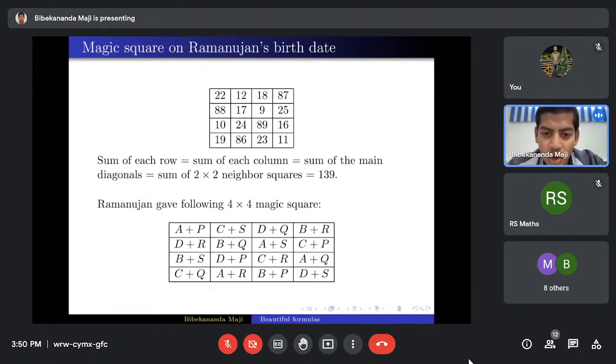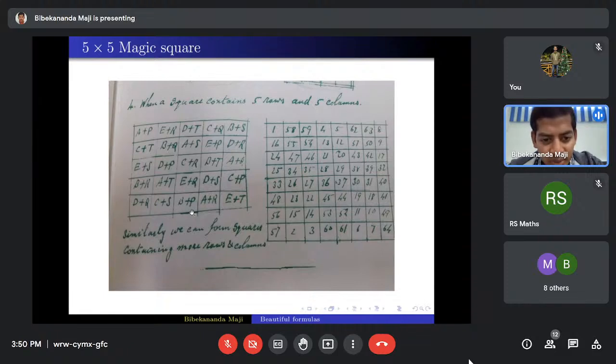So Ramanujan never stopped at one point. Again, he mentioned that in a similar way you can construct a 5 by 5 magic square. Here also you can see in the diagonal A, B, C, D, E, and then P, Q, R, S up to T. Using the same rule, he has created another magic square. At the end, you can see he has written that similarly, we can form squares containing more rows and columns. Here is another magic square he has given, an 8 by 8 magic square.